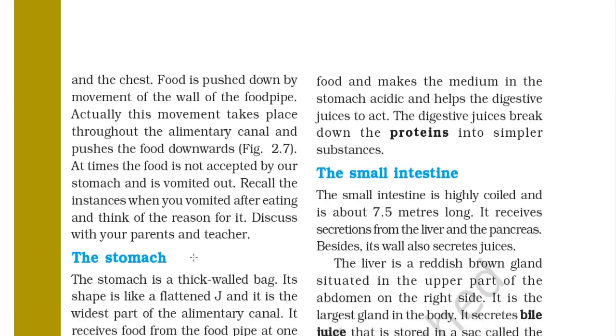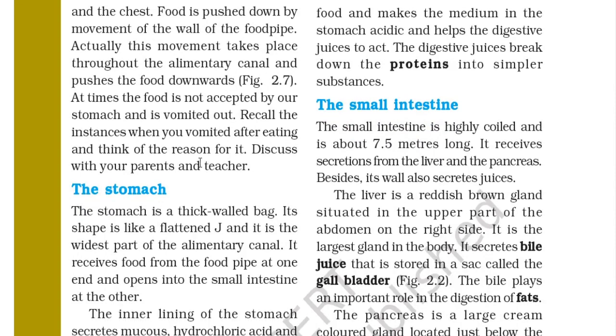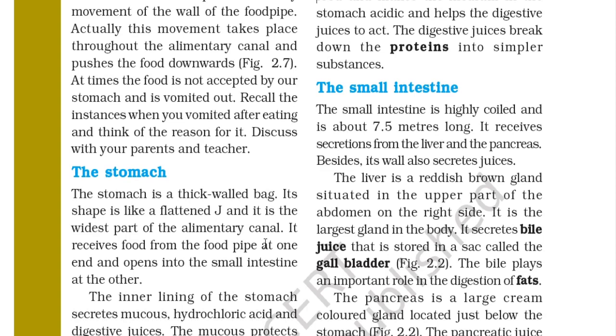The stomach. The stomach is a thick-walled bag. Its shape is like a flattened J, and it is the widest part of the alimentary canal. It receives food from the food pipe at one end and opens into the small intestine at the other. The inner lining of the stomach secretes mucus, hydrochloric acid, and digestive juice.